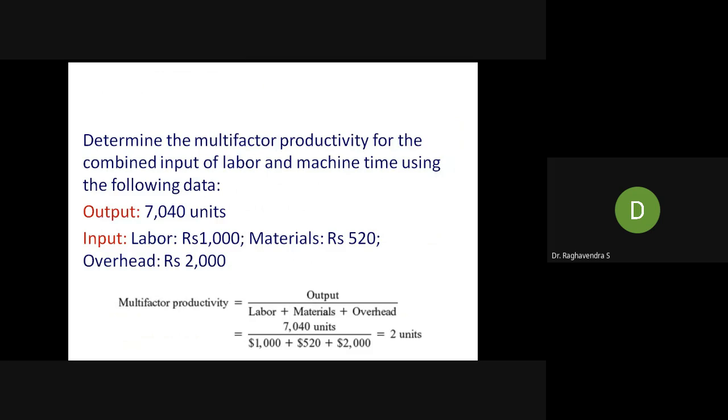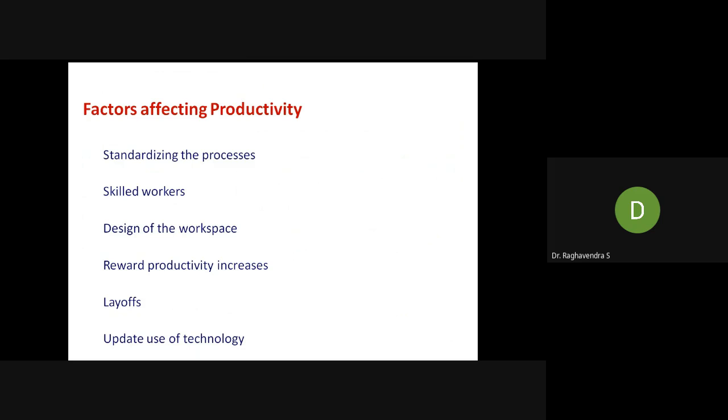So what is multiple factor productivity? Means you will take output divided by labor plus material plus overhead. So altogether they'll consider. Sometimes in the organization they will take only the labor part. Sometimes only the machinery part. Sometimes only the energy part. Sometimes only the capital investment part. Based on that, you can calculate the productivity. Factors affecting productivity: standardizing the process, skilled labor, design of workspace, rewarding productivity increase, layoffs, updated use of technology. All these factors will improve the productivity.